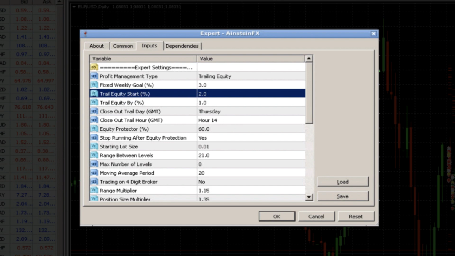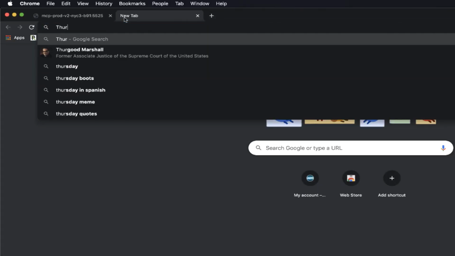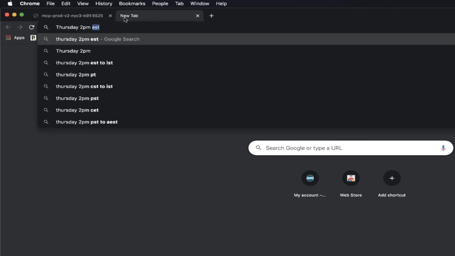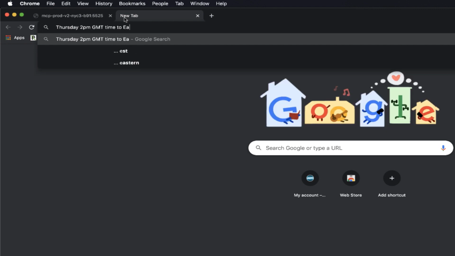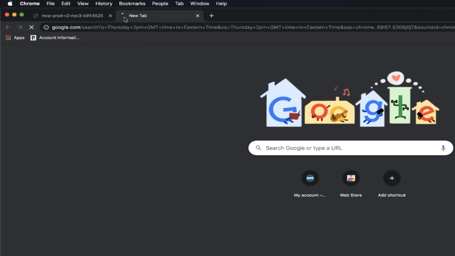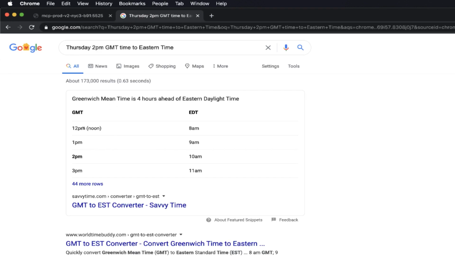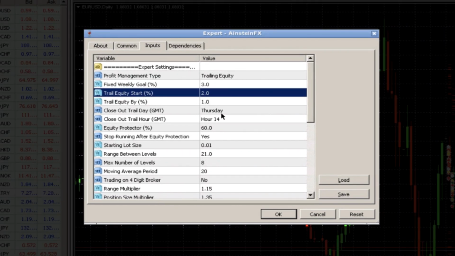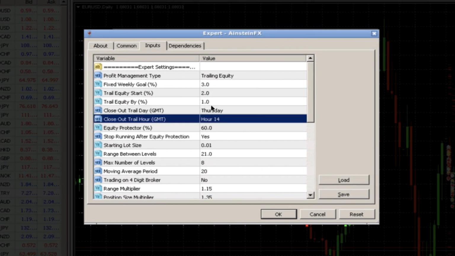So just to put that in perspective, since we do operate on Eastern time for a lot of things, Thursday, 2 p.m. GMT time to Eastern time is going to be 8 a.m. So by default, at 8 a.m. Eastern on Thursday, if you are still in floating profit and the trailing equity feature hasn't taken you out, you're still collecting profits, it would default just stop you out at Thursday at 8 a.m.